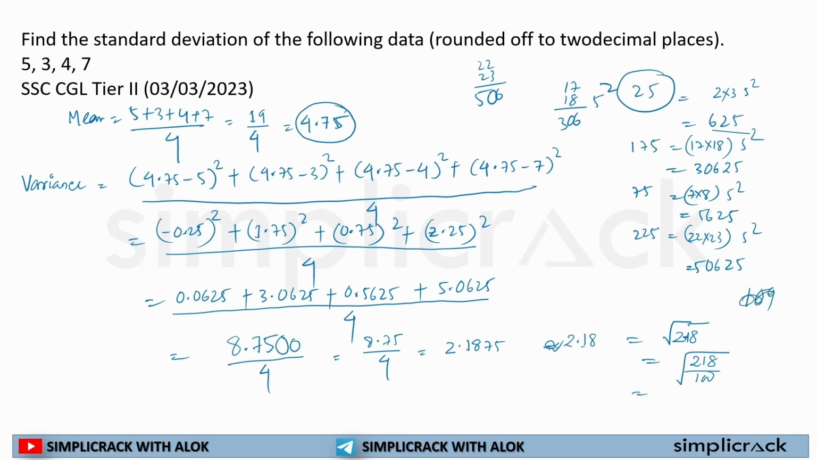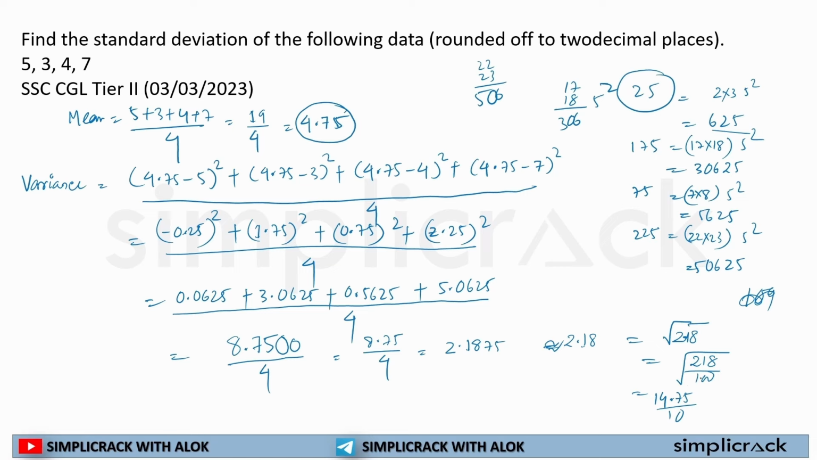It will come somewhere around 10, 218. It will be in between 14 and 15. So if I have to take a data where it will be between 14 and 15, let's take it somewhere around 14.75. Let's take it is 14.75.